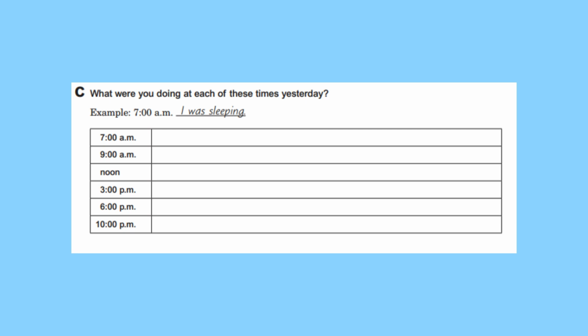All right, final activity. What were you doing at each of these times yesterday? So for example, 7 a.m., I was sleeping. So go ahead and think about what you did yesterday and fill in the blanks with the past progressive tense. All right, let's look at some answers. Again, these answers are going to vary. It depends on what you did yesterday.